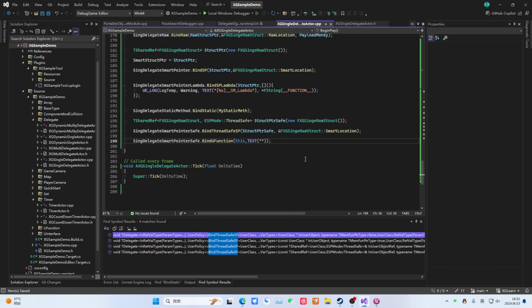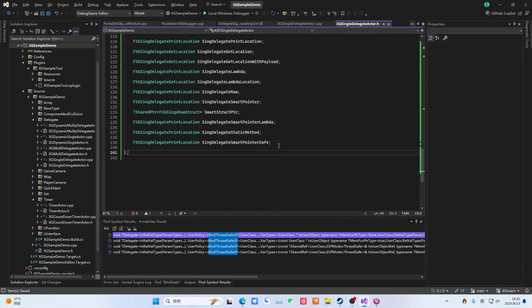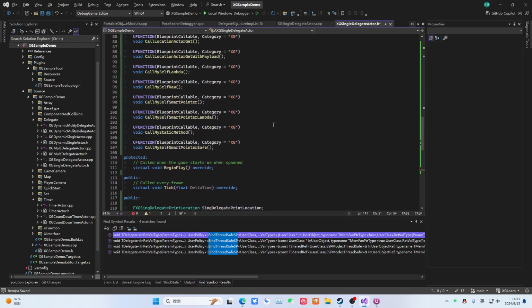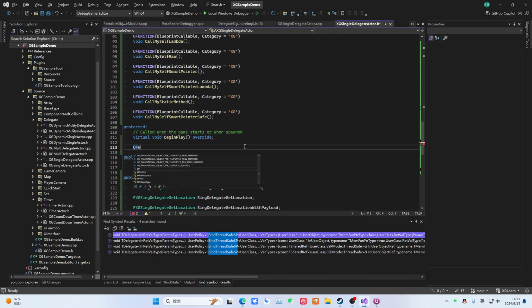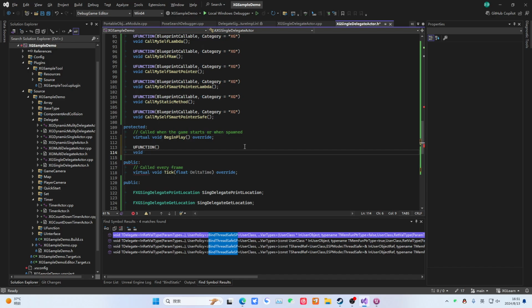See, we haven't written this yet. As for the name, we haven't decided yet. Let's write this delegate first. Okay, let's call this single delegate UFUNCTION. Then we need to write another method here. This method doesn't need to be called externally, but it needs to be of UFUNCTION type. This method needs to be called bind, call it my function. Okay, let's just call it that.